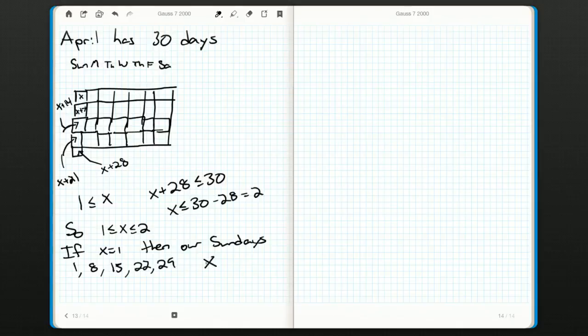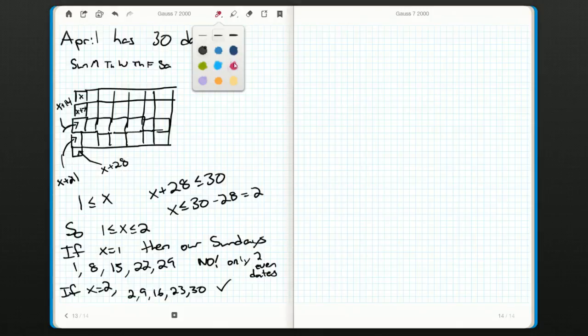We need to have 3 even number Sundays. So we have only 2 even dates here. And so that means x will have to be 2, but let's just double check. So we get 2, 9, 16, 23, and 30. Yes.